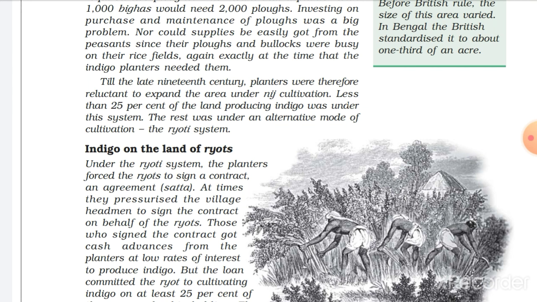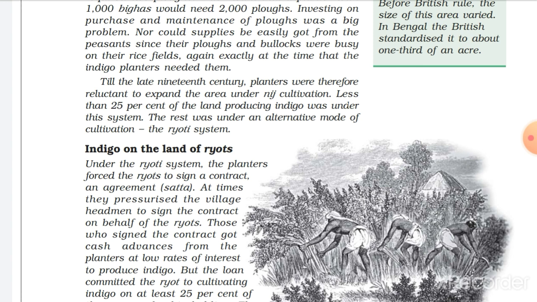But before beginning this, we need to understand what the ryoti system was and what the differences were between nij cultivation and the ryoti system. So firstly, let me introduce what the ryoti indigo cultivation system in India was. It was basically an agreement based system, in which a deal used to happen between planters, British or foreign planters, and the peasants and the zamindars or land owning farmers.